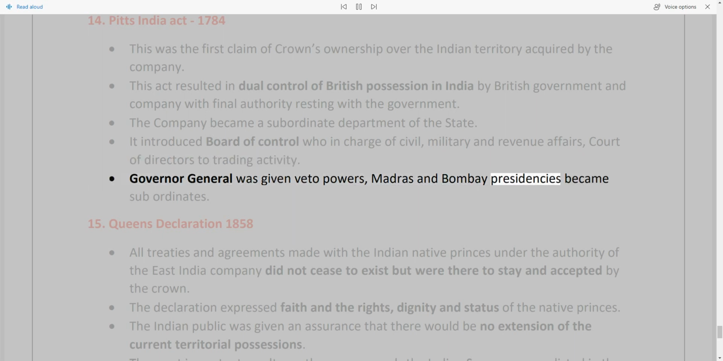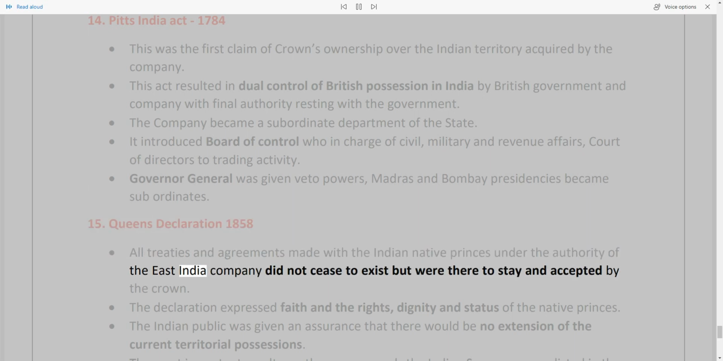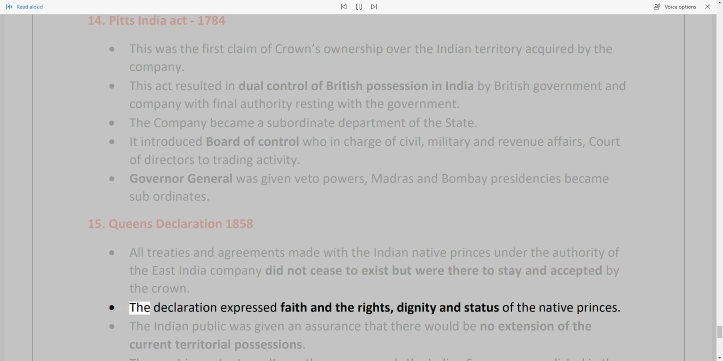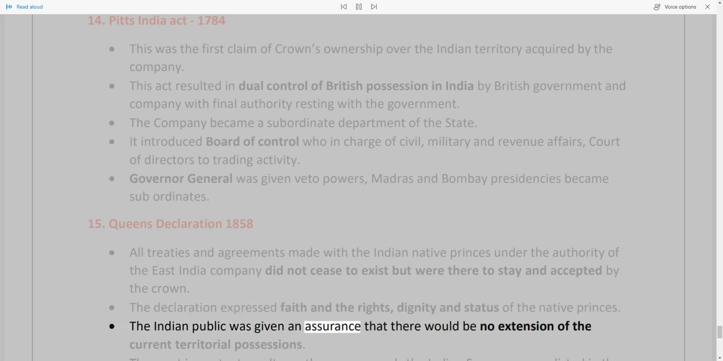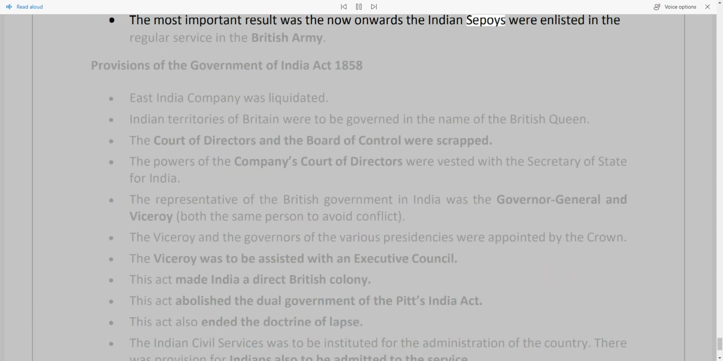15. Queen's Declaration 1858. All treaties and agreements made with the Indian native princes under the authority of the East India Company did not cease to exist but were there to stay and accepted by the Crown. The declaration expressed faith in the rights, dignity and status of the native princes. The Indian public was given an assurance that there would be no extension of the current territorial possessions. The most important result was that from now onwards Indian sepoys were enlisted in the regular service in the British Army. Provisions of the Government of India Act 1858.